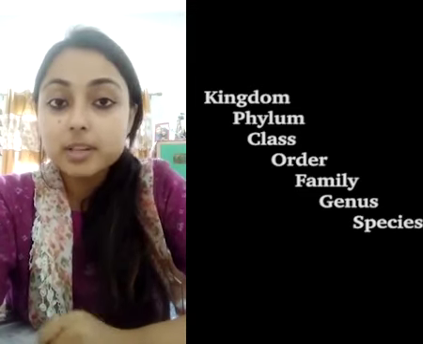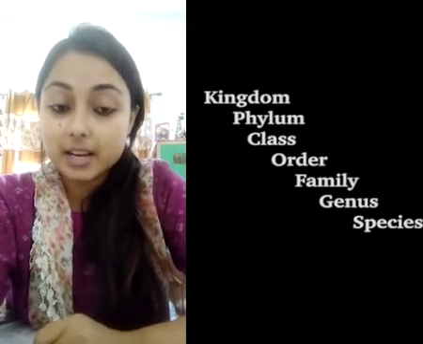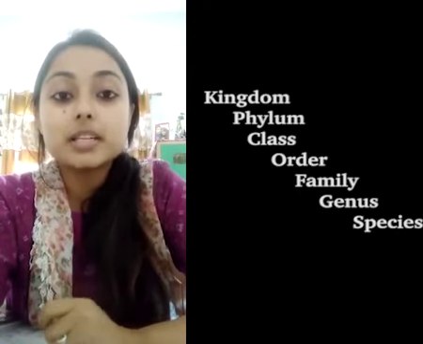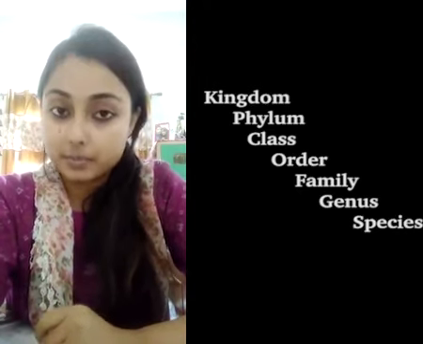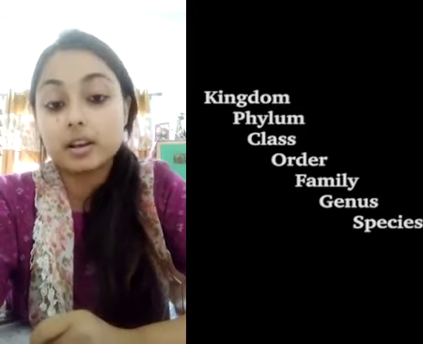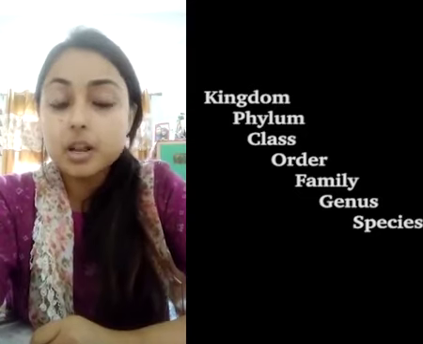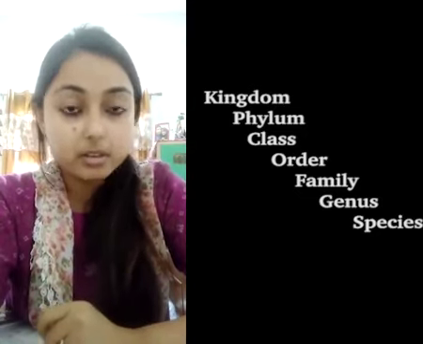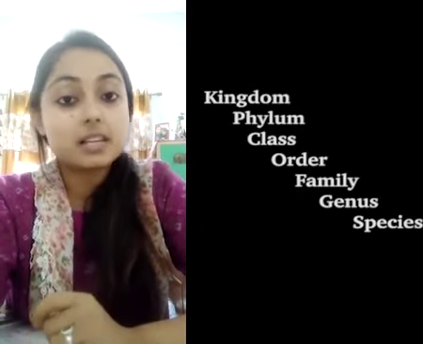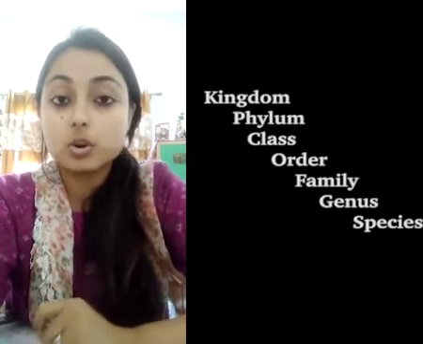So what do you understand from the examples? How can you define species now? Species means an animal or a plant of a particular kind whose members can successfully interbreed among themselves. For example, a shark and a starfish cannot interbreed. Why? Because they belong to different species. Similarly, a mango plant is different and a peepal plant is different. Why? Because their species do not match.